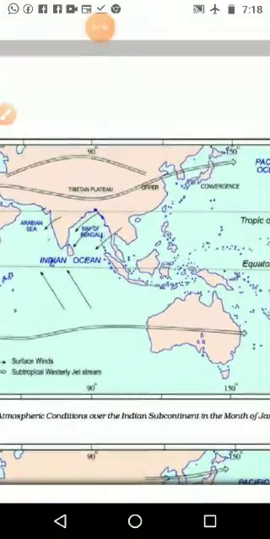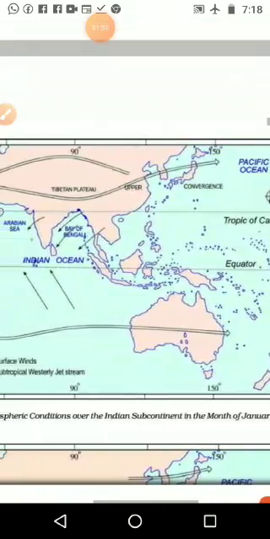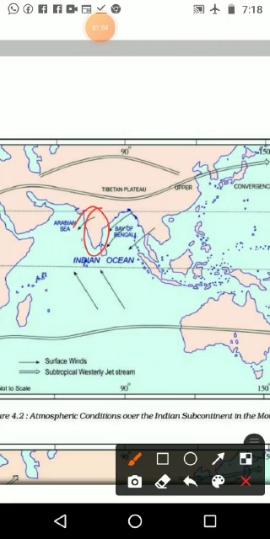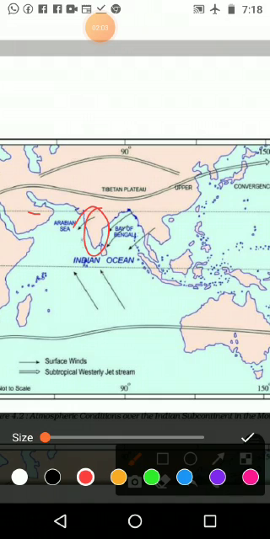The first one is the atmospheric condition over the Indian subcontinent in the month of January. What is the condition in January? We can notice this is India, and the wind is moving from which side? Let me change the color, then you will get a better idea. This line is the Tropic of Cancer, and this line is the equator. From the Tropic of Cancer, the wind is moving to the southwestern side.